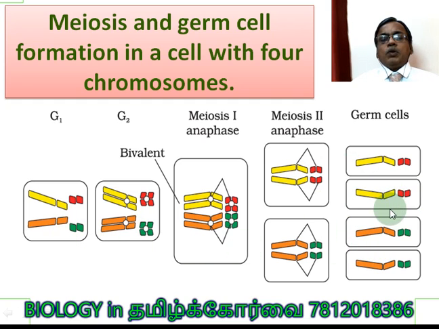From one cell, 4 cells are formed. Each consists of 2 chromosomes only. It started with 4 chromosomes, which means 2 homologous pairs. Now each cell consists of 2 chromosomes only.